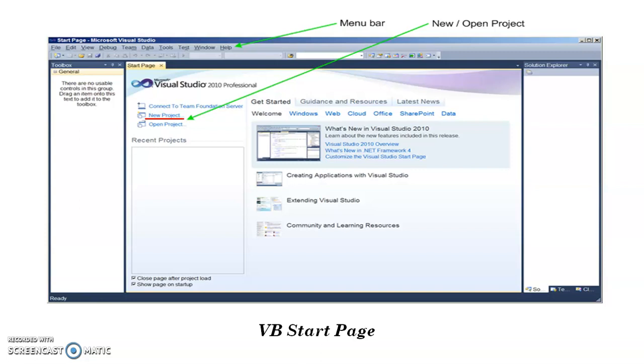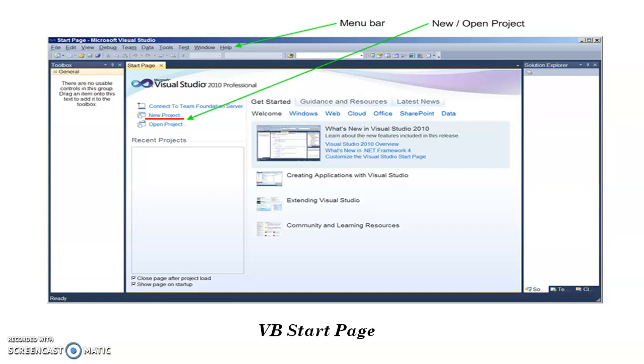Now what is this project? When you are making an application using Visual Basic, it can contain more than one file. All the collection of these files is called a project. So a project contains all the files you need to make an application.